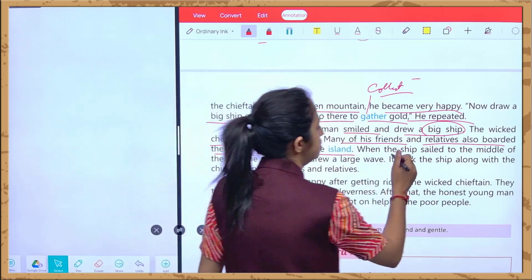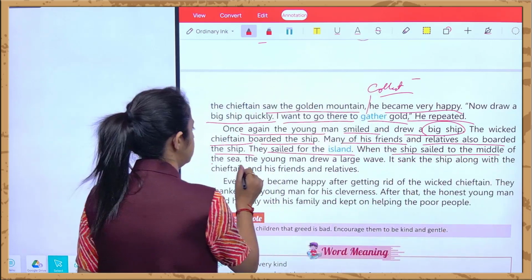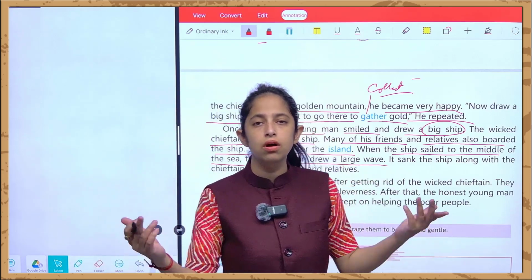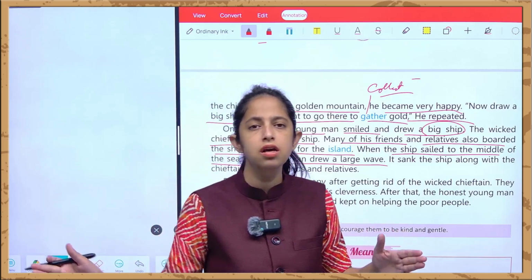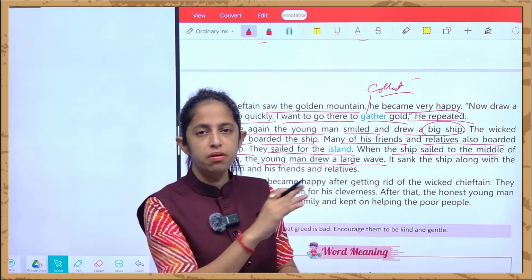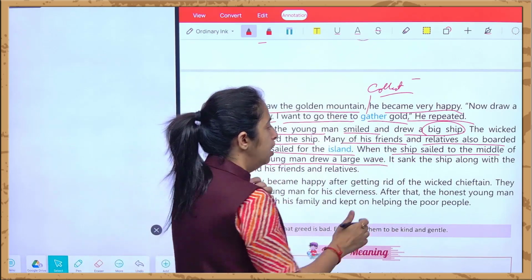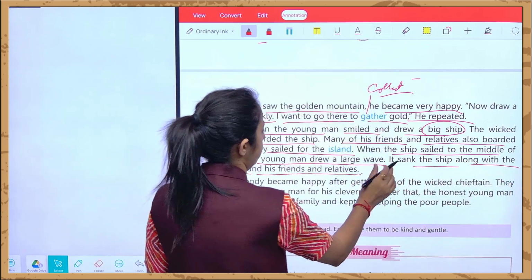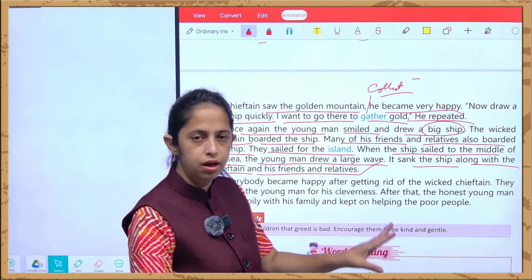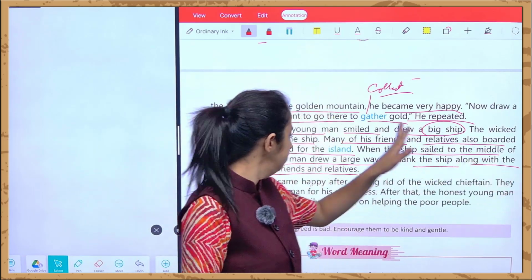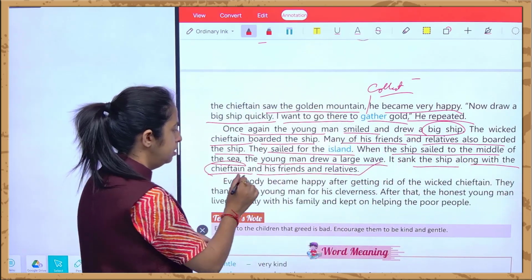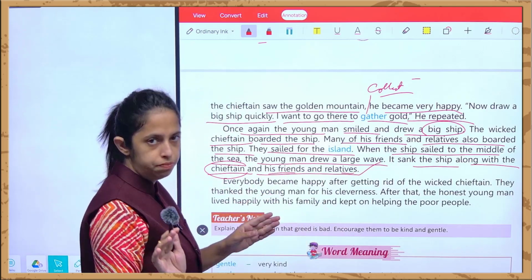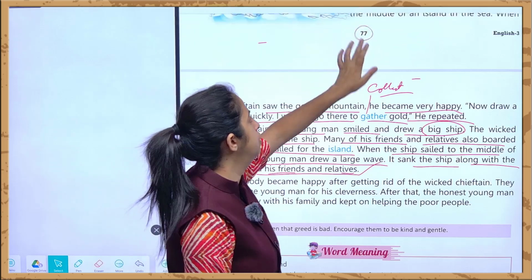And when the ship sailed to the middle of the sea, the young man drew a large wave. और young man ने क्या draw कर दिया? उसने एक बड़ी सी wave, आप कह सकते हैं एक बड़ी सी लहर. It sank the ship along with the chieftain and his friends and relatives. और sank means डूब गई. वो ship along with the chieftain, उसके कुछ friends और उसके कुछ relatives, वो सब उस ship में थे and the ship sank.